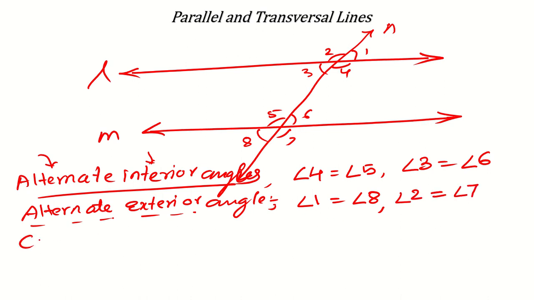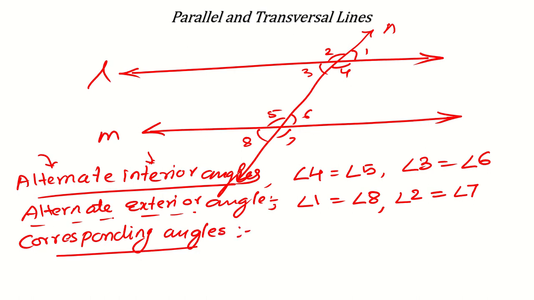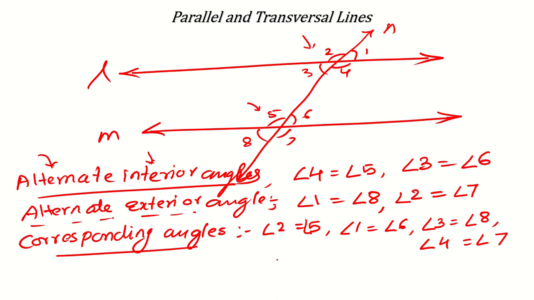Okay. Now another thing can be corresponding angles. Corresponding means same place, different positions. So here you can see corresponding angles: 2 and 5 are equal, because 2 is here and 5 is here, so same place, different position. Similarly 1 is equal to 6, then 3 will be equal to 8 and angle 4 will be equal to angle 7. Okay, like that these will be the corresponding angles.